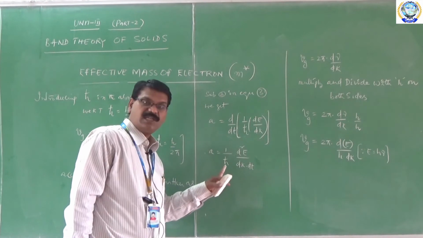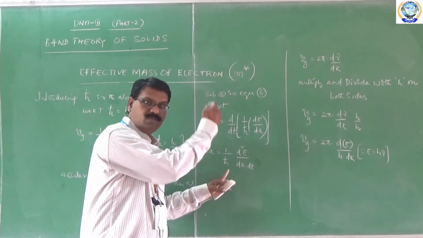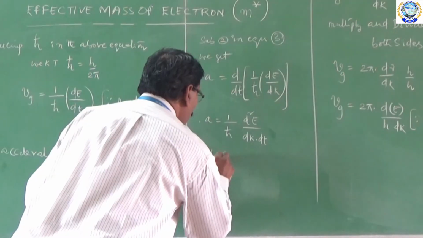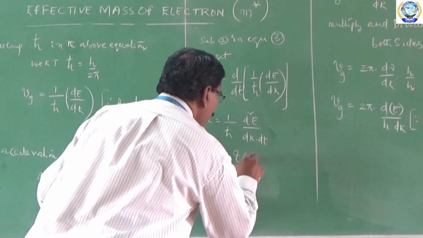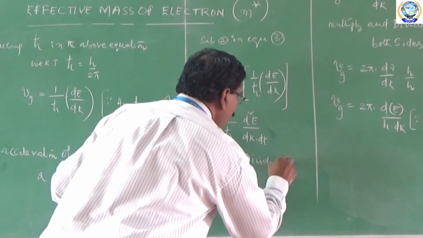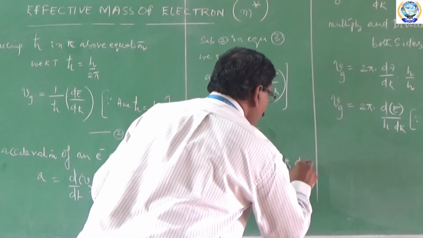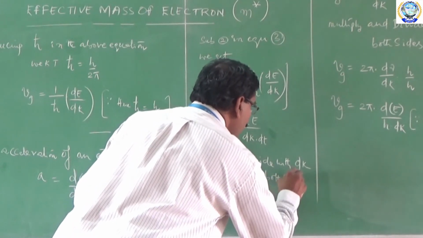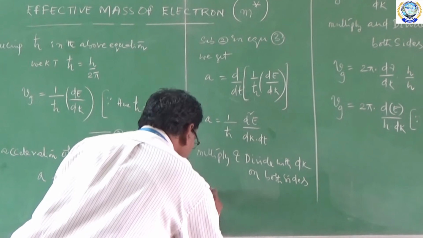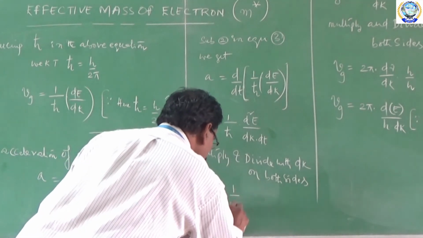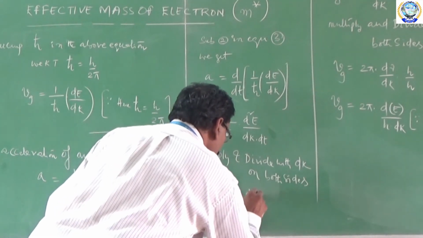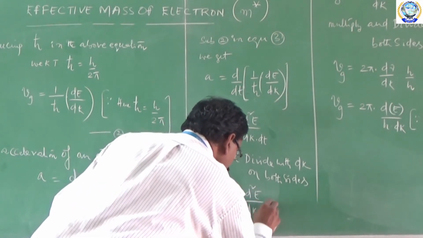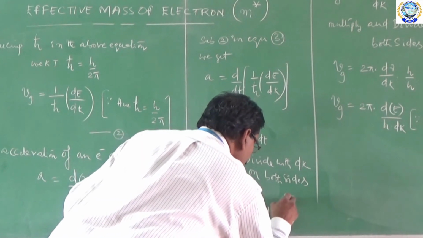Now multiply and divide with dk on both sides, we get A is equal to 1 by h cross into d square E by dk dt into dk by dk.